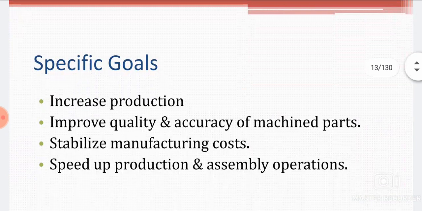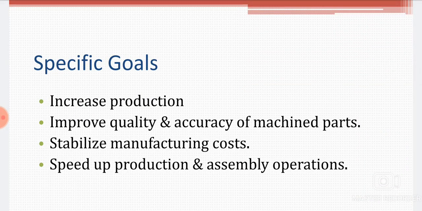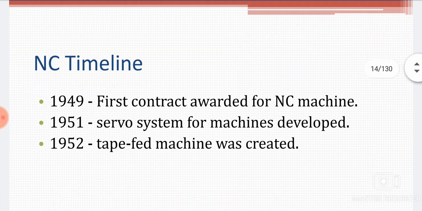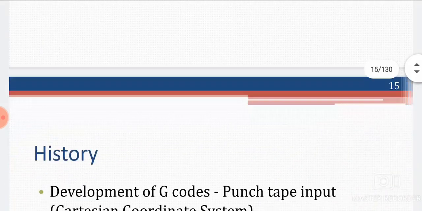Another one, specific goals: increase production, improve quality and accuracy of machined parts, stabilize manufacturing cost, and speed up production and assembly operations. NC timeline. This is a numerical control timeline. 1949, first contract award for an NC machine. 1951, servo system for machine development. 1952, tape feed machines were created.